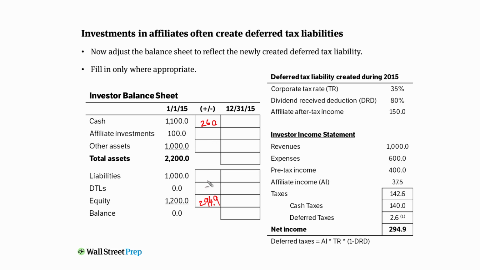So where's the remaining 34.9 to make debits equal credits? Well, your affiliate investment has grown by 37.5 by the income. Remember, affiliate investment itself grows by the affiliate income and is reduced by the recovery of that income via dividends. So here we simply have a growth of 37.5. But the final adjustment is the recognition now of a new deferred tax liability in the amount of 2.6. And this is how we make this balance sheet balance. At this point, debits all equal credits. If you add these two together, you're going to get exactly 297.5.